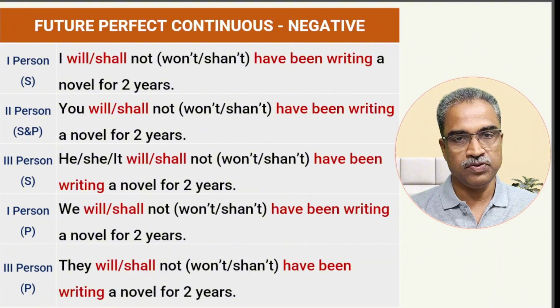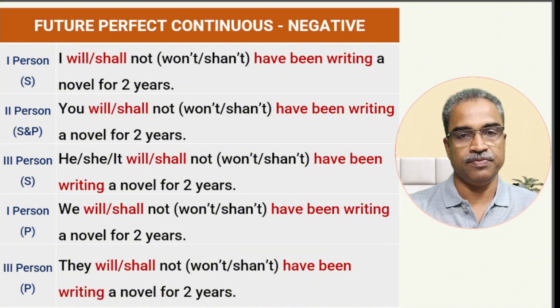But this is a very useful tense as well. So we are learning all the 12. This is the 12th, the last tense. And I'm sure now you know the last one, future perfect continuous tense, how to use it, how to make statements in this particular tense. Statements which are both affirmative and negative.